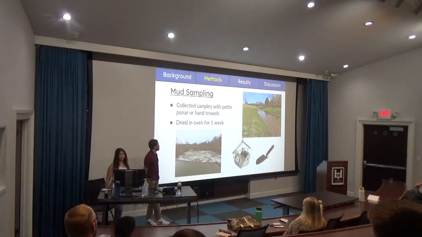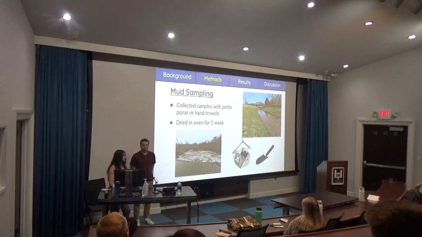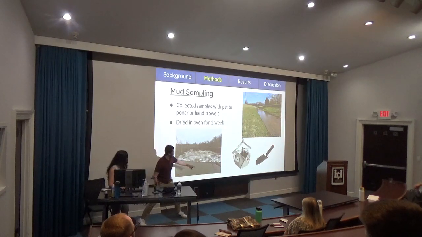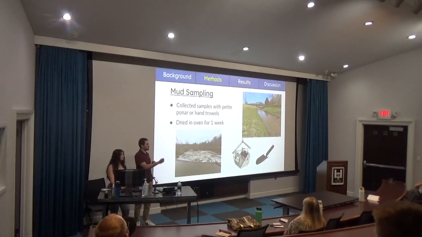So back to microplastics, we collected mud to test for the microplastics, and we collected these with the petite ponar or hand trowels. The petite ponar is that thing right there. Basically what we did was we threw it off the bridge at Glendale, lowered it into the water, and then it would scoop up the sample from the bottom, and then we would hoist it back up, and that was our sample. For the shovel, we just got mud from the riverbank, and then we let them dry in the oven for a week.